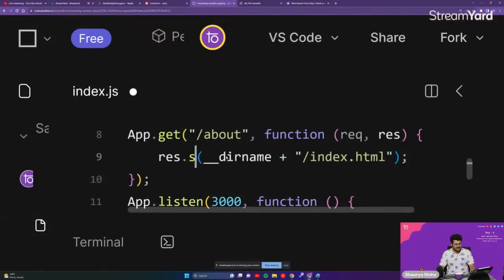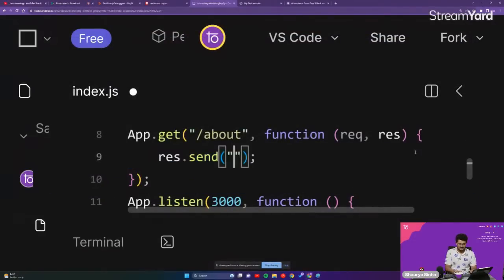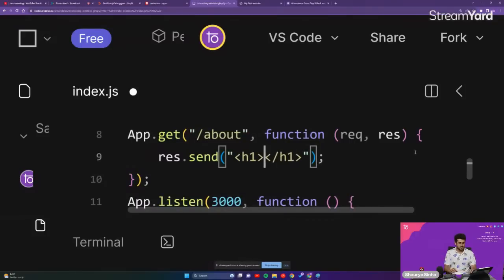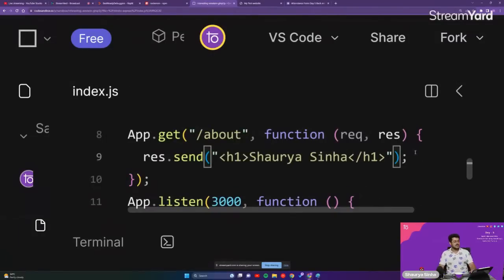And we'll send something. We'll not send a file. We'll send our name itself. So Shaurya Sinha, let us send that. Okay, H1 tag right over here. Closing H1 tag right over here. And then we'll send Shaurya Sinha right over here, guys. Control S right over here, guys.